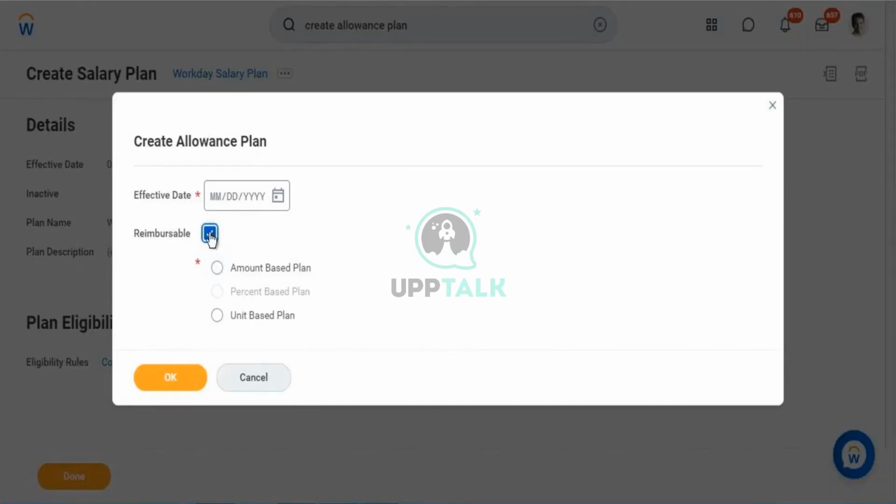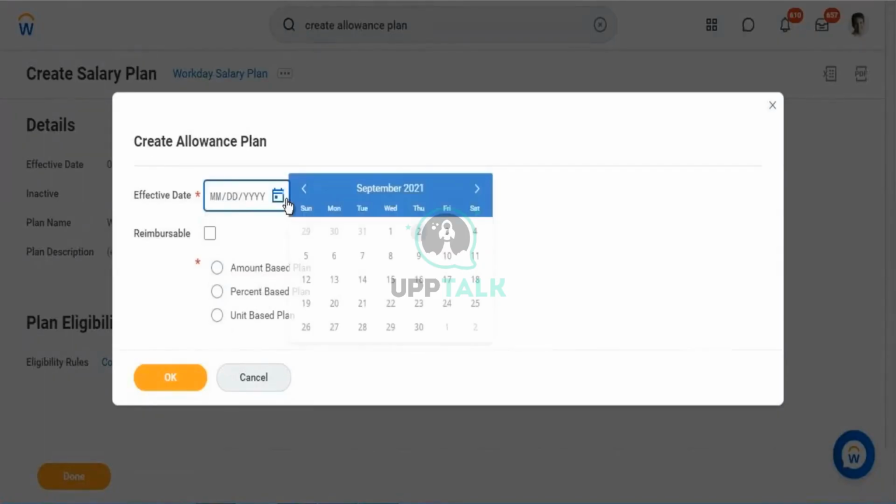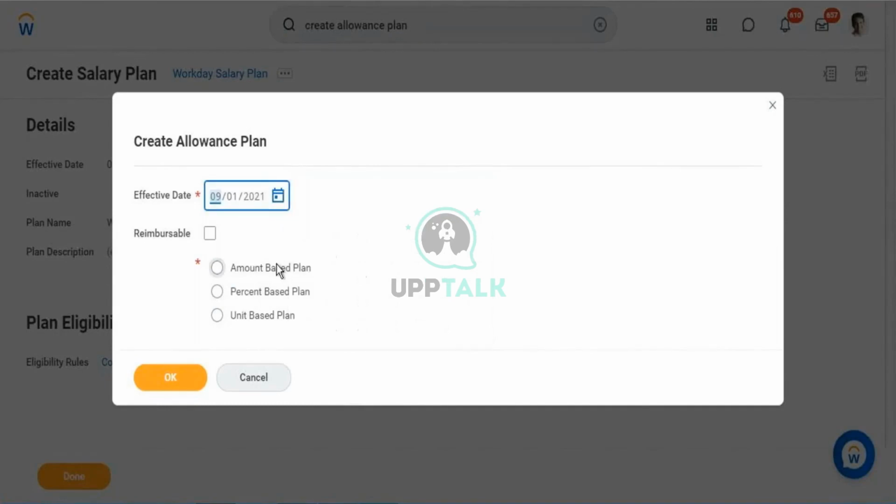You'll be selecting this one. But if it is not reimbursable, if it is just general pay, you'll not be selecting this one, and you'll be selecting whatever amount-based plan that you want to give. If it is an amount-based plan, you'll be selecting that, and if it is a percentage of your compensation, you'll be selecting this one.